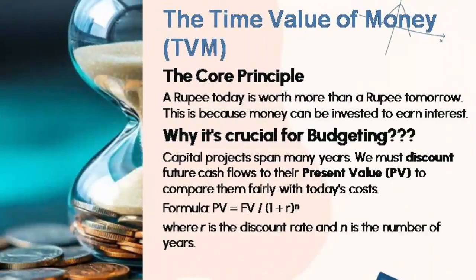Now coming to the most important point of capital budgeting decision, the time value of money. So what is it? Time value of money is the sum of money that has a greater value today than it does in the future due to its potential earning capacity.